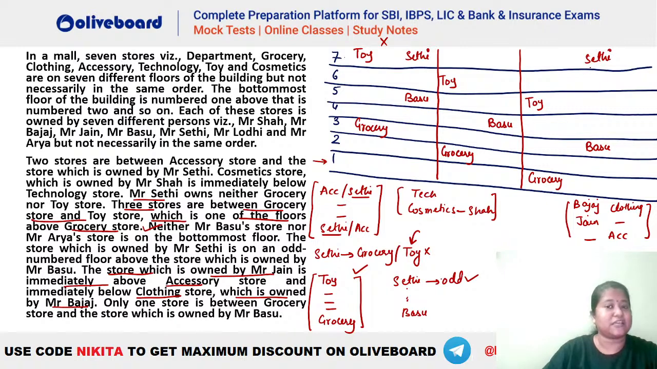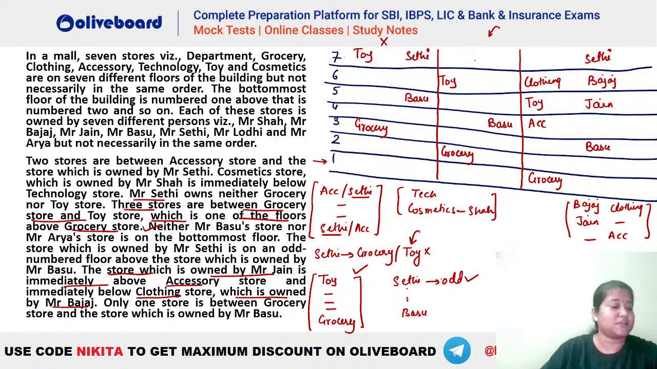Once you place your Seti, you can place your accessory also, because Seti and accessory are at a gap of 2. So in the third case, you can see accessory has to be this one. This is going to be your accessory. Accessory ke just upar we have your Jan here, so this will be Jan, and this will be your Bajaj clothing, right? This is absolutely okay, no issues at all.